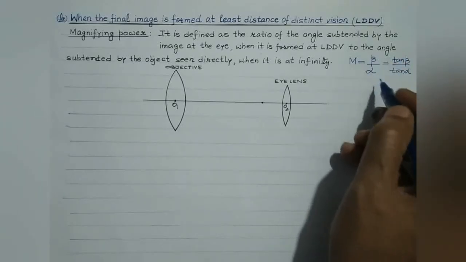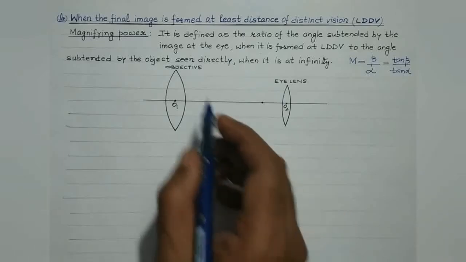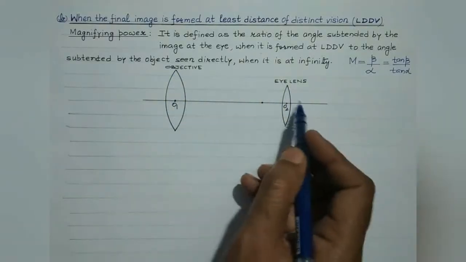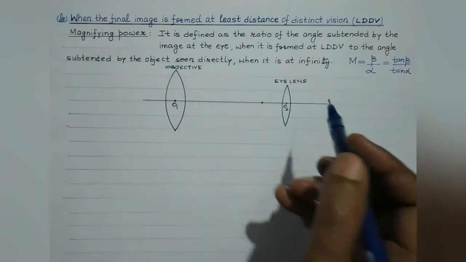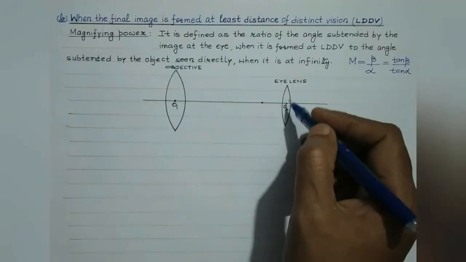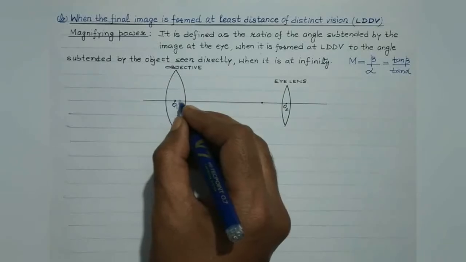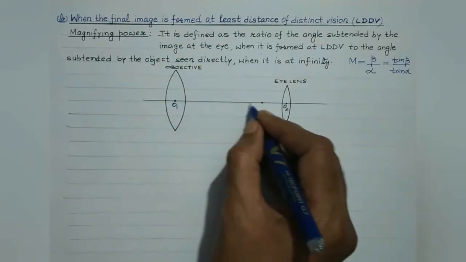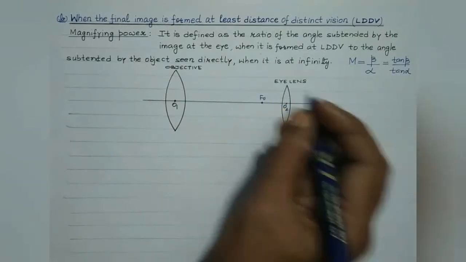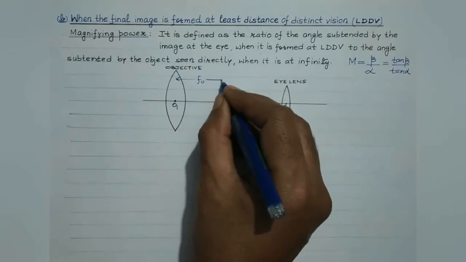I'll represent alpha and beta while drawing this ray diagram for this particular case, right? So as we have stated, the object lens and eye lens are the two lens system which an astronomical telescope possesses. The objective is of large aperture and large focal length, while the eye lens should have small aperture and short focal length. Suppose its focus is large, isn't it? It has got large focal length. So let us consider this to be F naught. So this is the focal length of the objective.